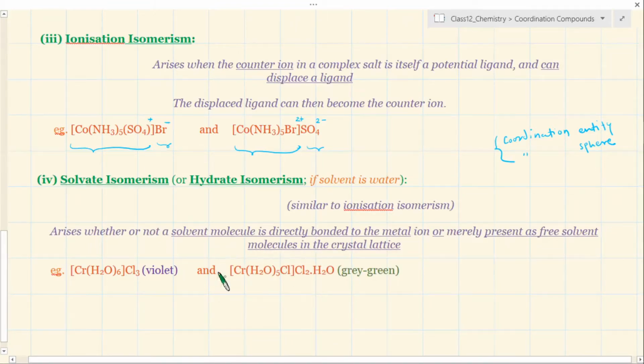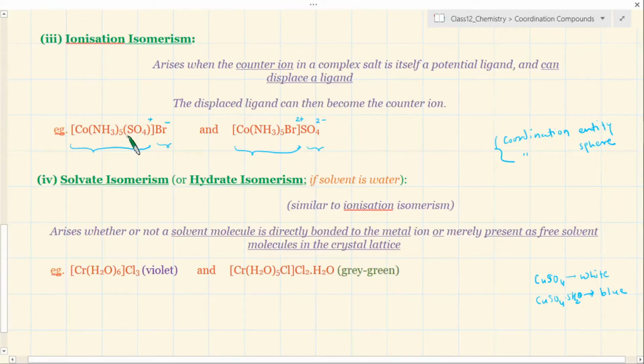Please see in this particular example here, this H2O, although it is not a balancing, not a counter ion kind of species, is part of your water of crystallization. So you can see that in one case water is part of ligation as a ligand, but in another case it also behaves as part of water of crystallization.